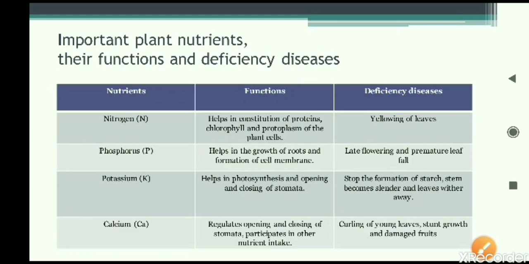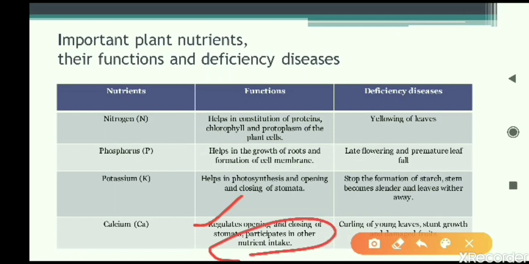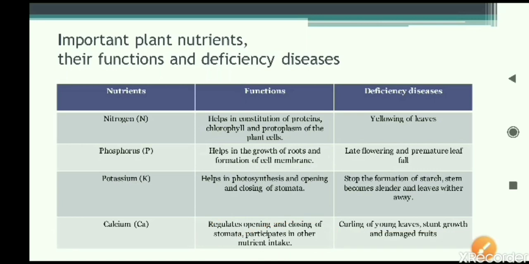Next is calcium mineral now. Calcium also regulates or helps in the opening and closing of stomata, and it participates in other nutrient intake. In other words, you can say it is helping in the absorption of minerals.